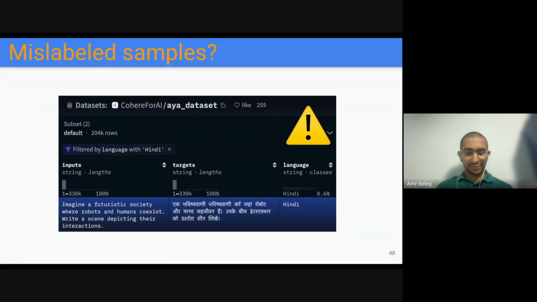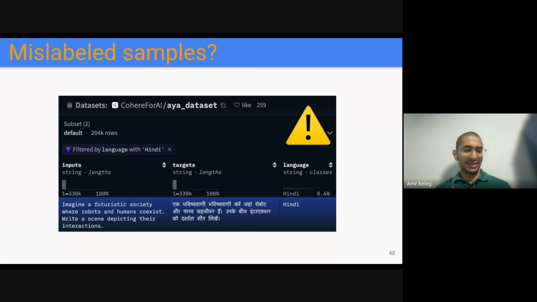With a huge data set that covers more than 70 languages, we are expecting to have some mislabeled samples. That's an example of a sample we found in the Hindi split, in which we have an input that is, imagine a futuristic society where robots and humans coexist, and then write a scene about that. But actually, the target is a Hindi translation of the English prompt instead of a scene that's actually being described.